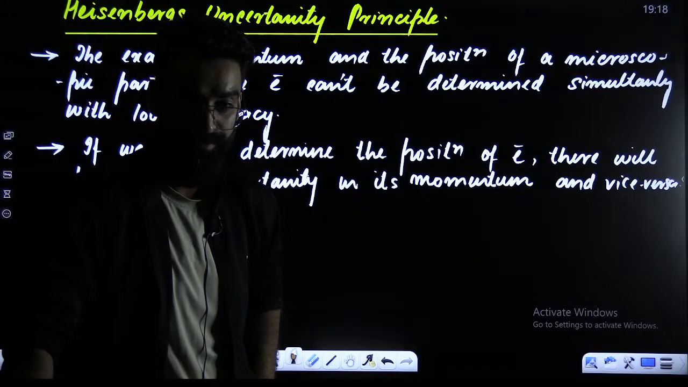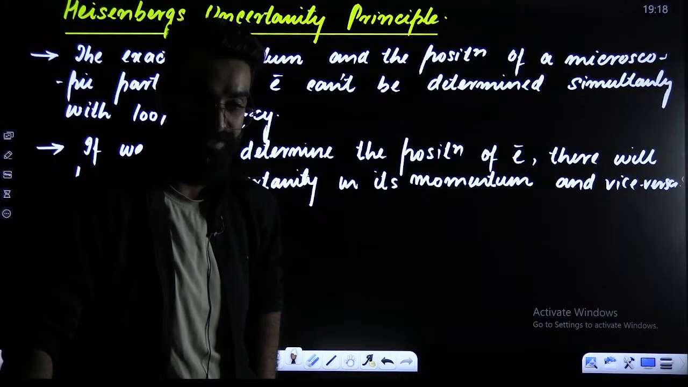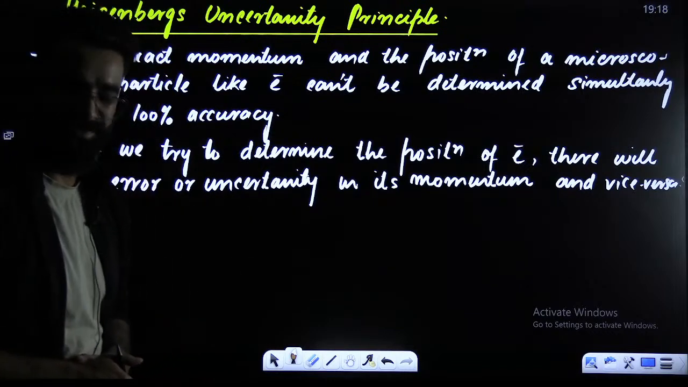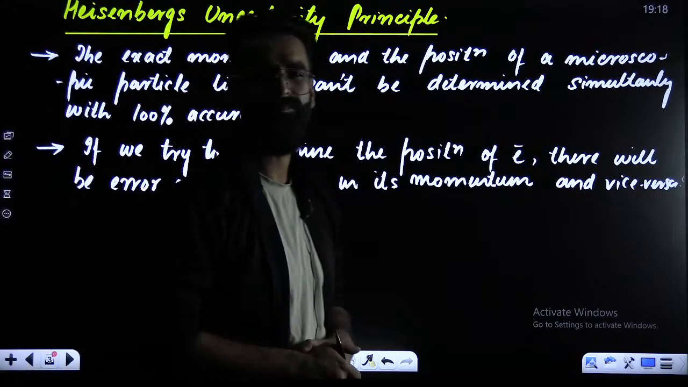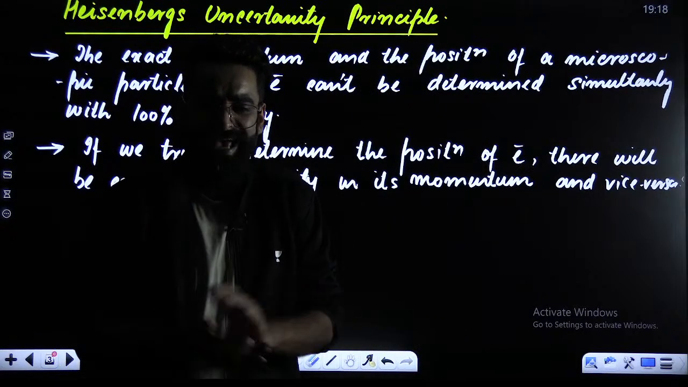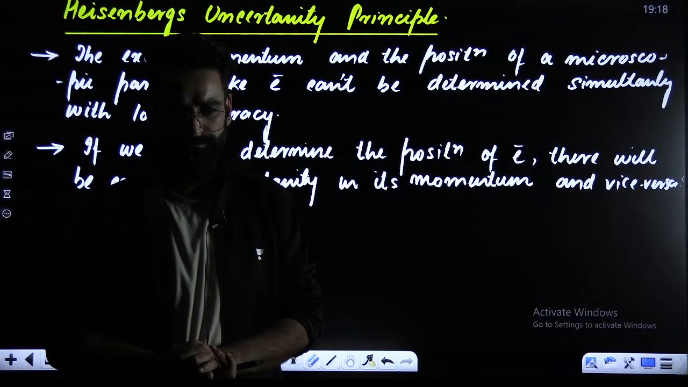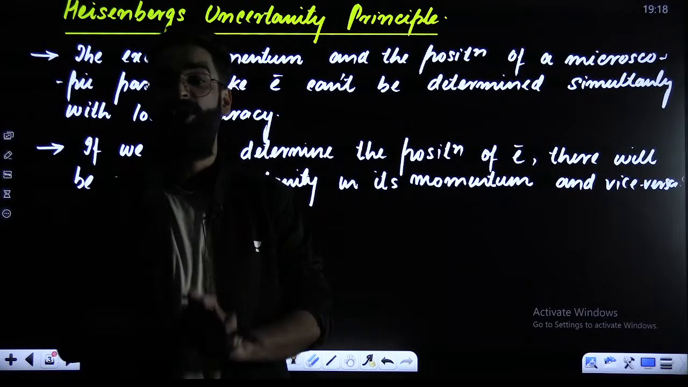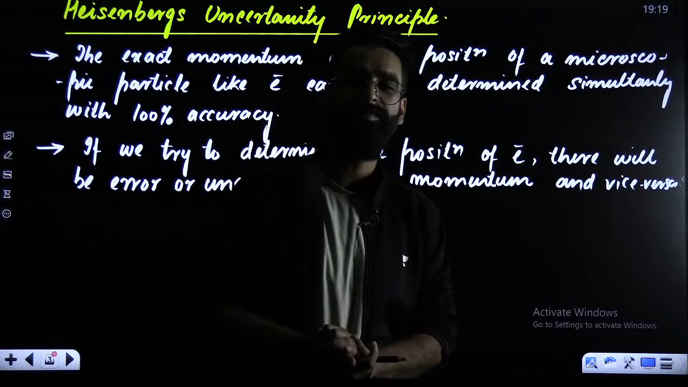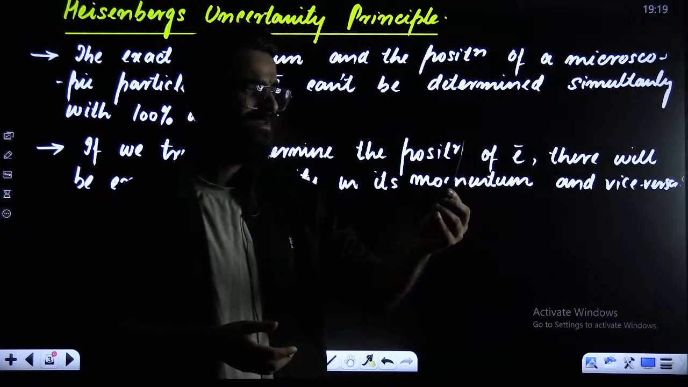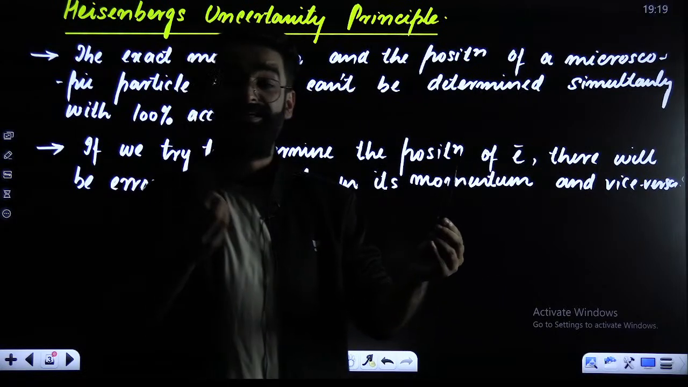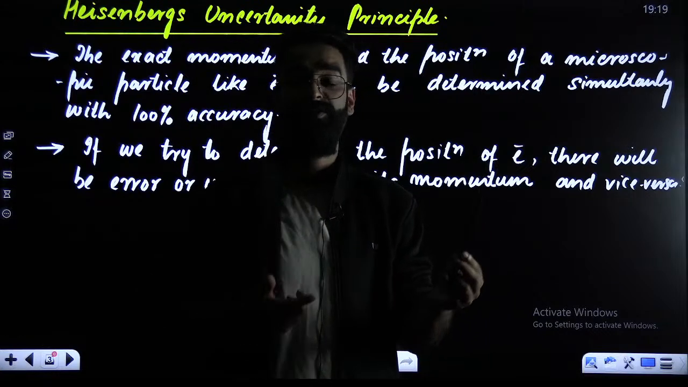Guys, this is super important. Now, let's try to understand what exactly it means. In order to make you understand this Heisenberg's uncertainty principle, I'll be asking you one simple question. How do you see the objects? You would have studied that in your class 10th in the chapter light. It is entirely based on the phenomenon of the reflection of light.